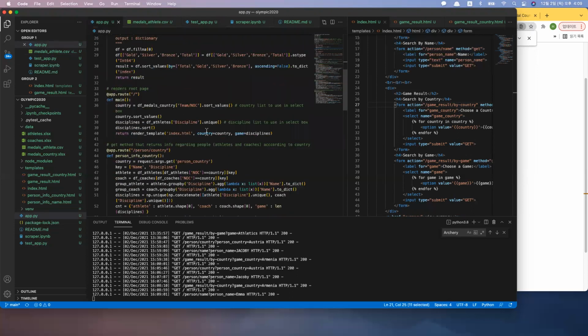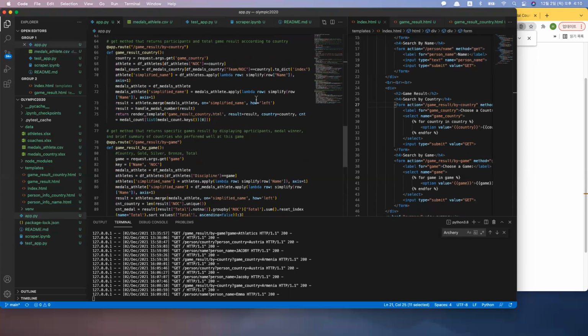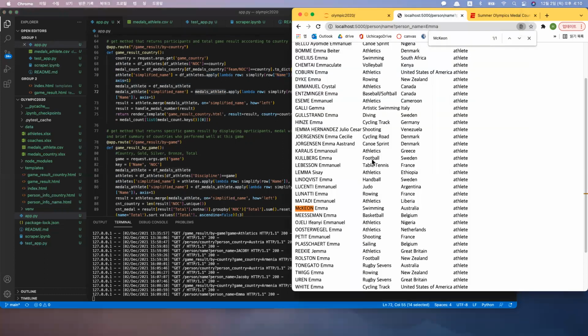This is an example, and when I simplify everything and apply it, it simplifies the names, so the different name denotations can be united and converted to be able to be merged. So I merge my name with athlete and medals athlete, and it gives the results as this.